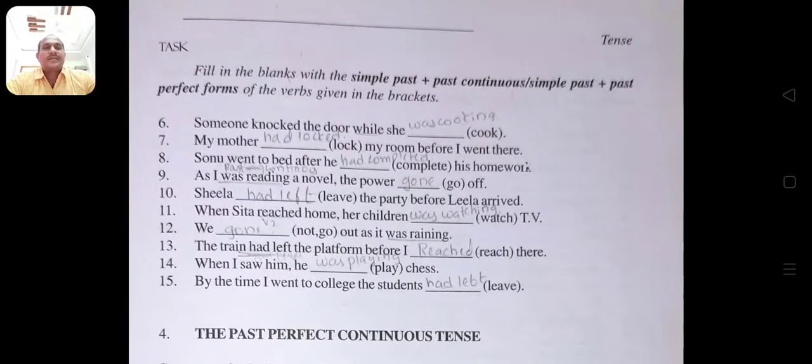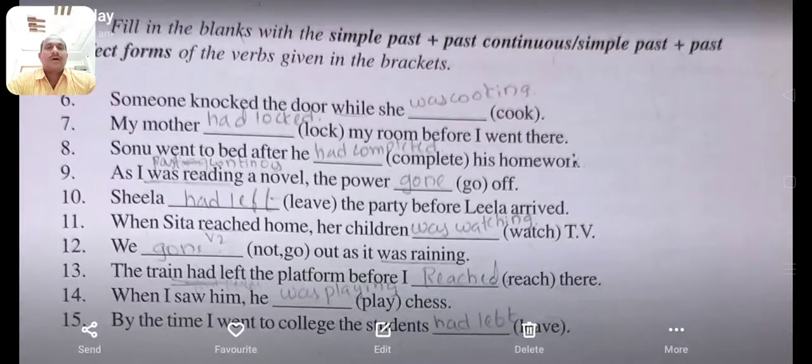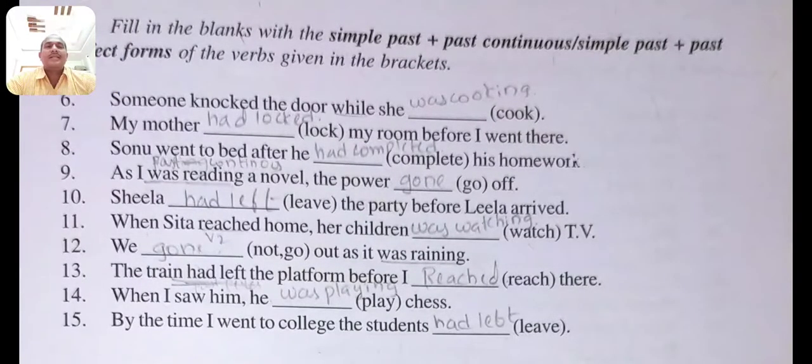For example, someone knocked the door while she was cooking. There are two combinations, as I told you: simple past tense plus past continuous. The second combination is simple past and past perfect tense. Someone knocked the door while he was cooking.